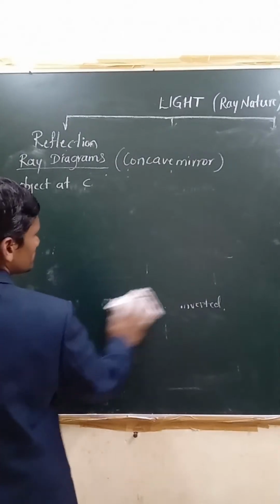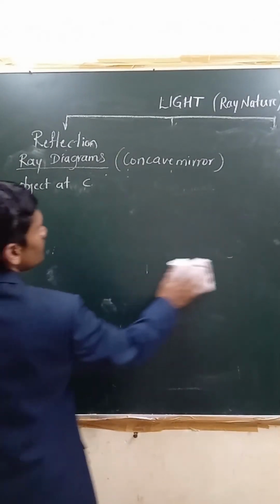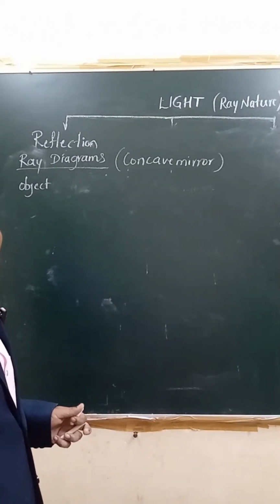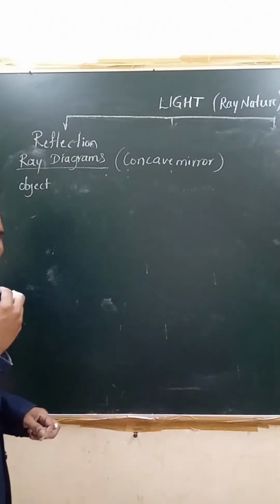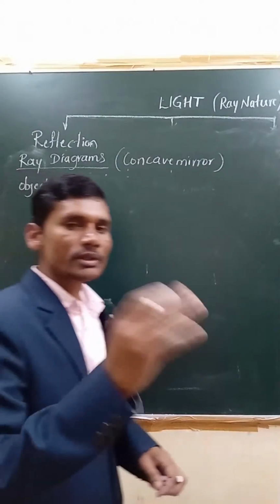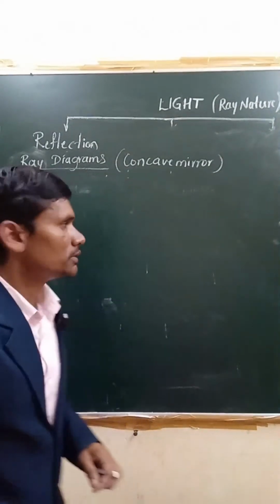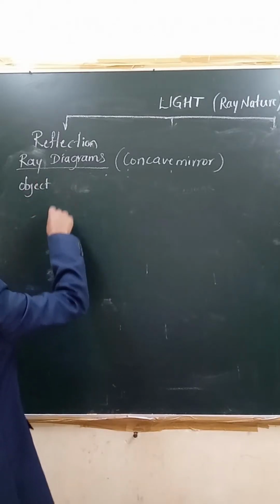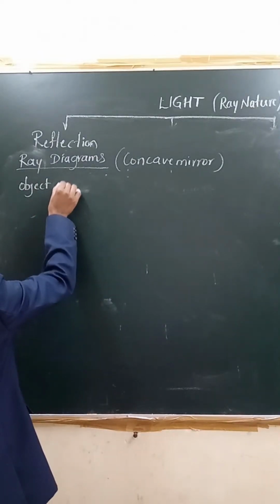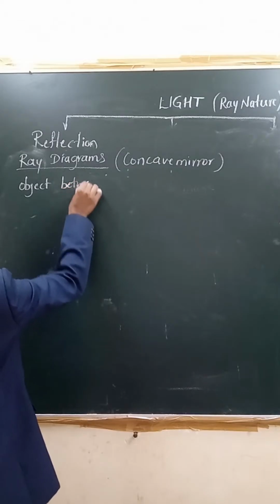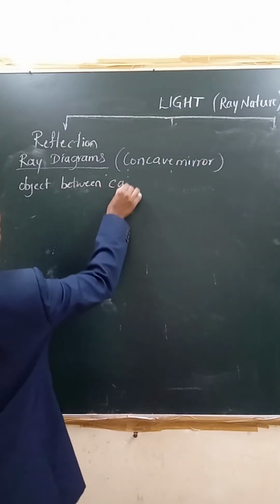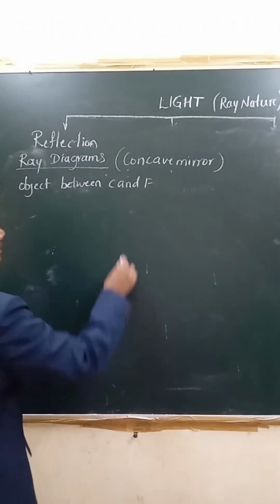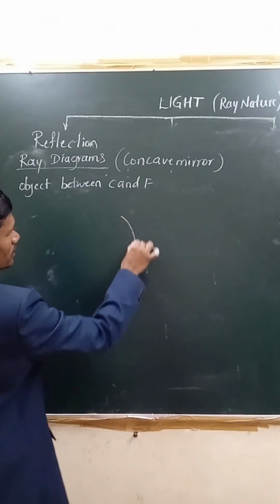About the principal axis, you must remember that whatever light ray travels along the principal axis follows the same path. Okay, you should show that. Now, when the object is between C and F, we have to consider the object between C and F. What can we say here?